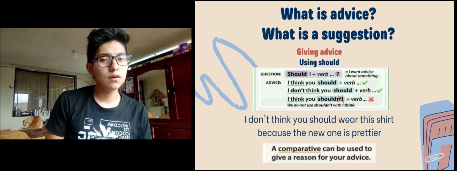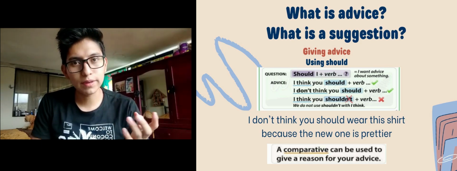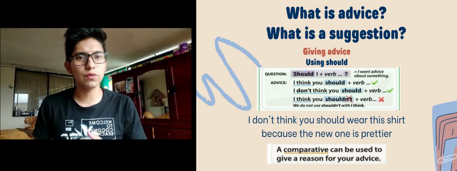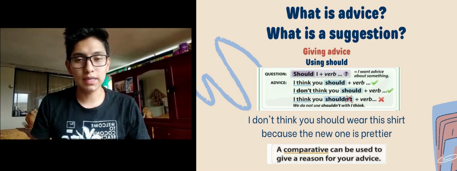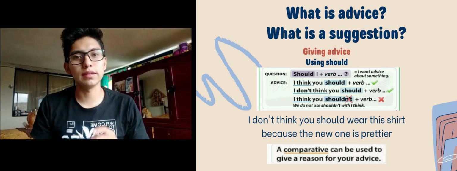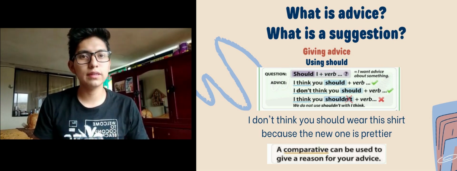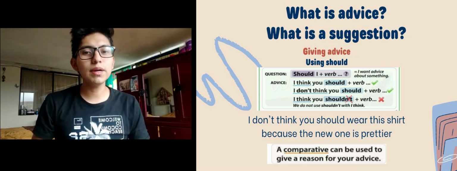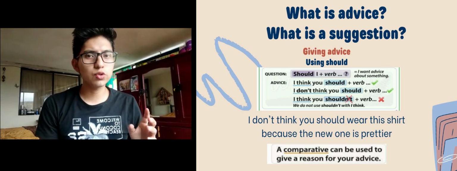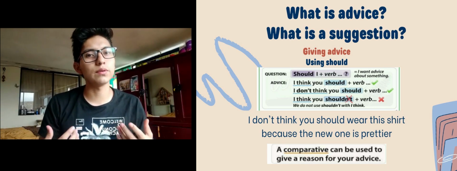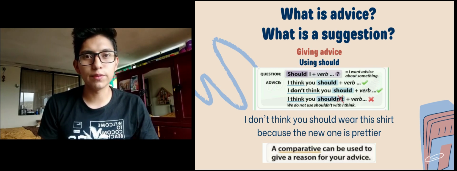What is advice? What is a suggestion? Advice is something you tell someone to do to help. A suggestion is a question you ask to help. If the question is, should I wear this shirt? My advice would be, I think you should use another, or, I don't think you should wear this shirt. And remember not to use shouldn't with I think. For example, I don't think you should wear this shirt because the new one is prettier. A comparative can be used to give a reason for your advice.